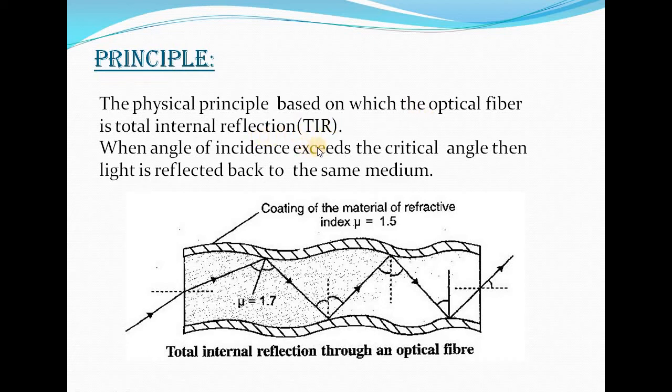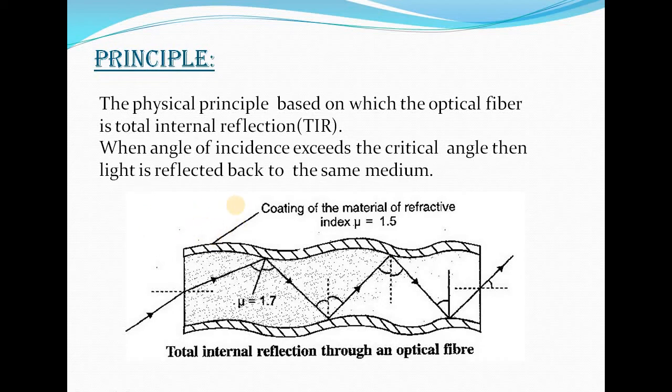When the angle of incidence exceeds the critical angle, the light is reflected back into the same medium. Before going to total internal reflection, let us recall what refraction is. Refraction is the bending of light from a denser to a rarer medium.